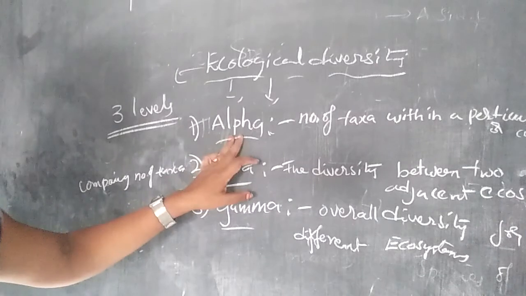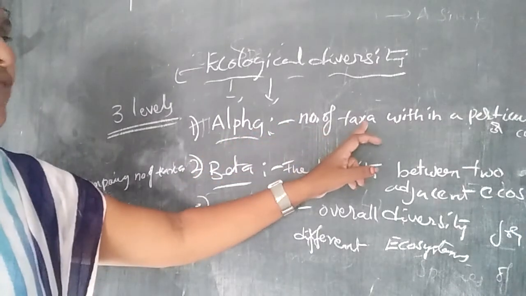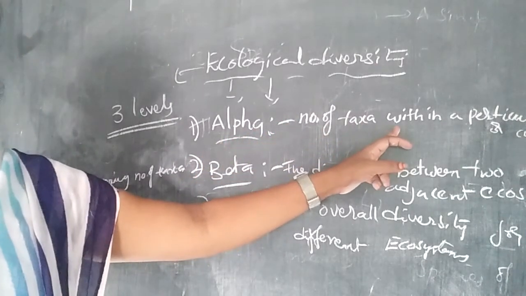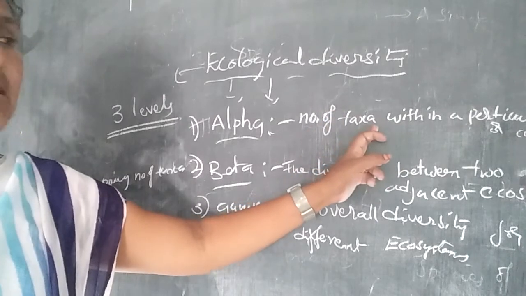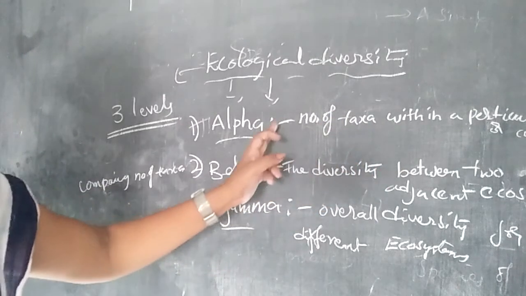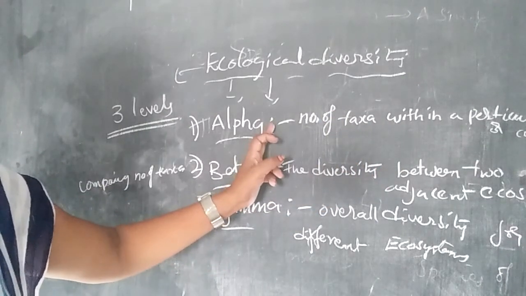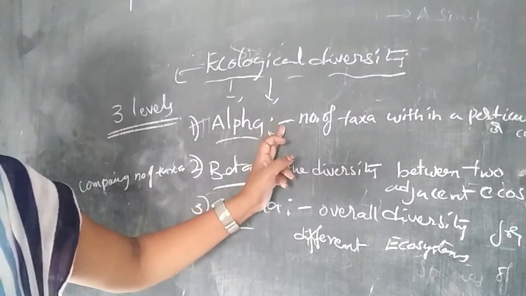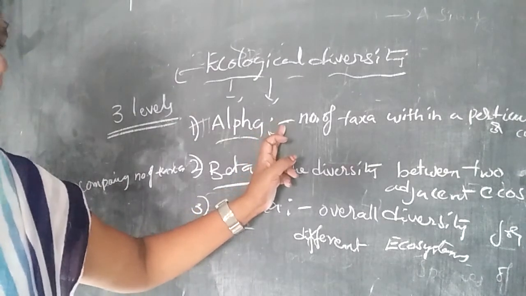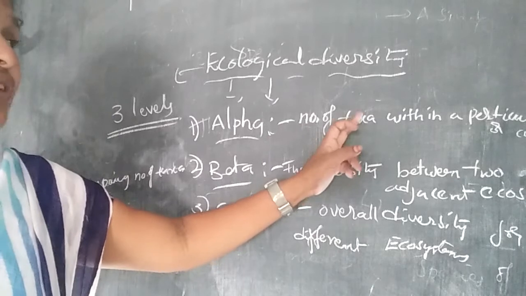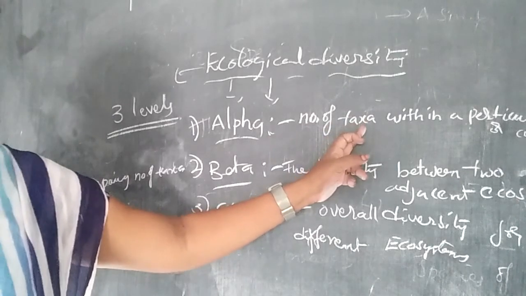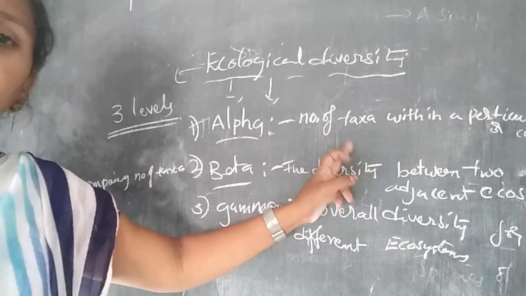So what is alpha? Alpha is the number of taxa within a particular area, that is, a community or ecosystem.